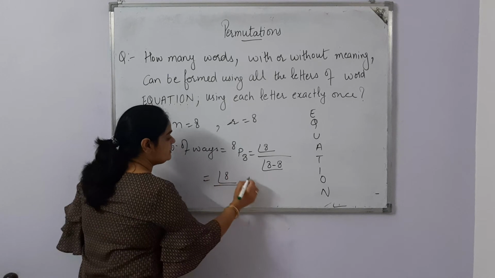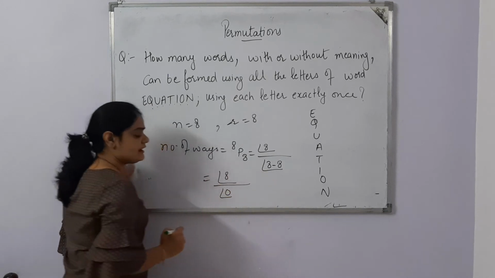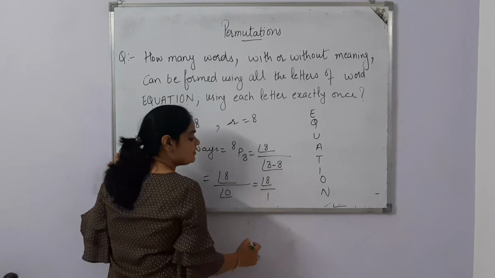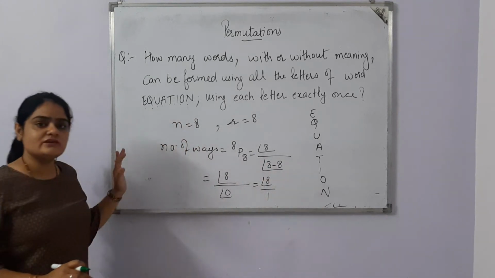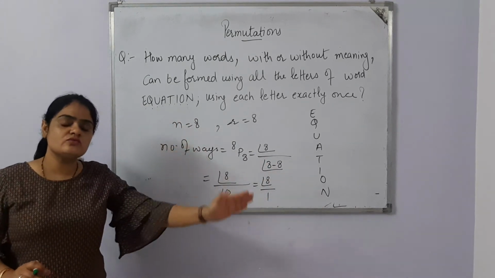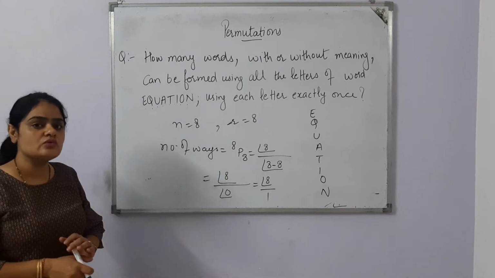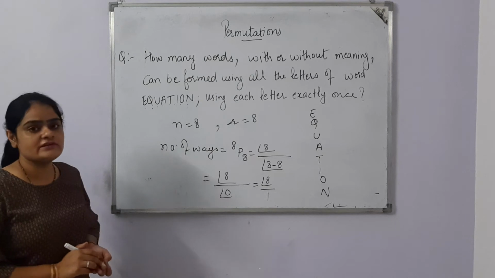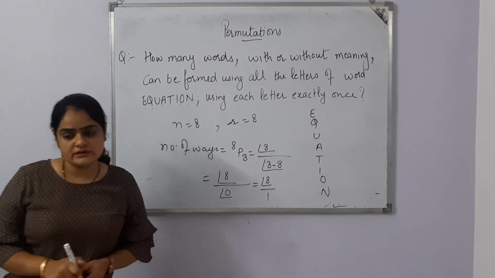8 factorial upon 8 minus 8, which is 0 factorial, and we know 0 factorial is 1. So 8 factorial upon 1, and after solving 8 factorial, that means 8 into 7 into 6 into 5 into 4 into 3 into 2 into 1, we can get the answer. Hope this question is clear. Let's do another question.